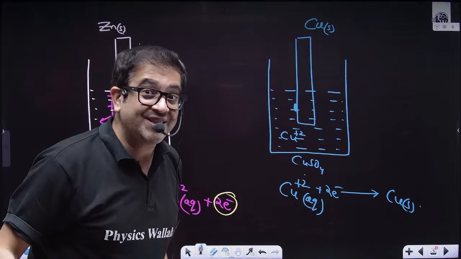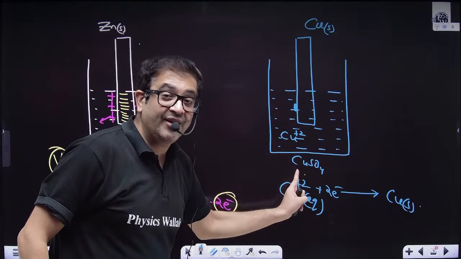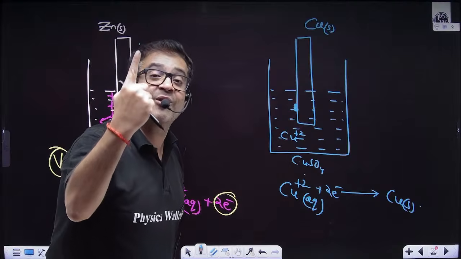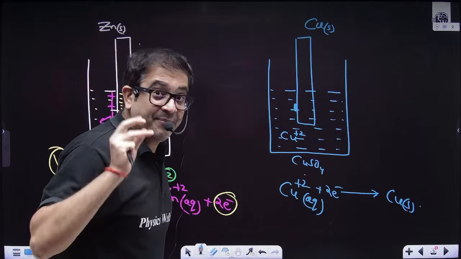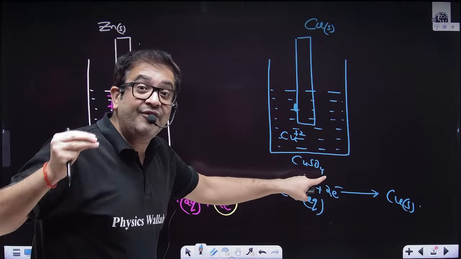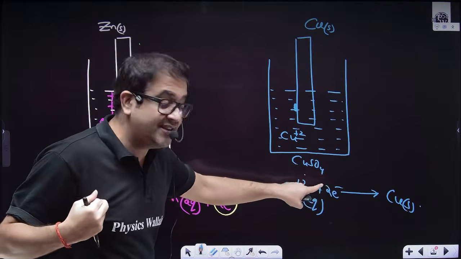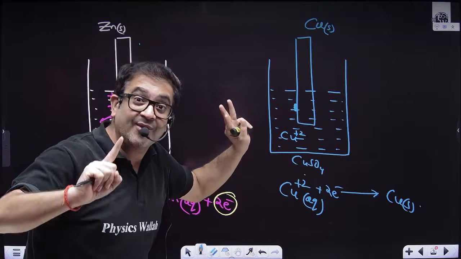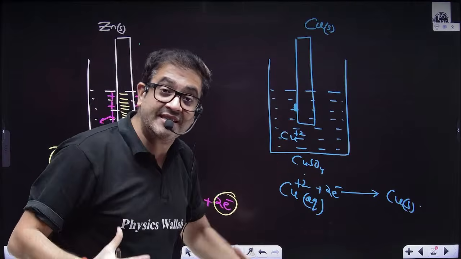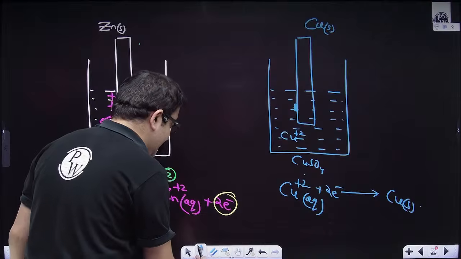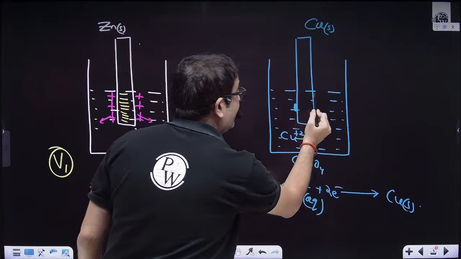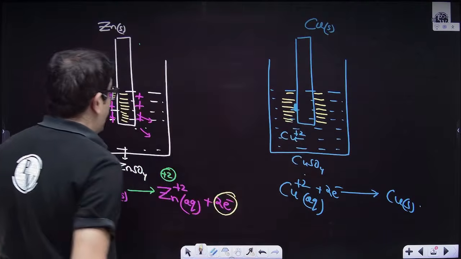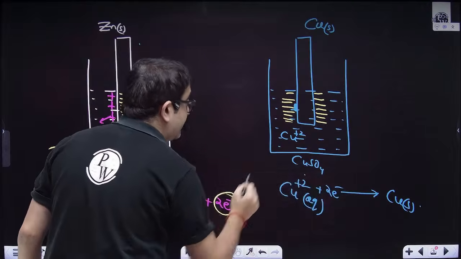This can be one of the tendencies. Now what will happen to the charge separation? Initially you have 100 copper and 100 sulfate ions. Because copper has gone, let's say 1 copper or 2 or 10 copper has gone, then proportionally 10 sulfate ions are now not neutralized. Let's say 100 and 100 were there, and 10 Cu2+ has gone. So now 10 sulfate ions are in excess, whose charge is not neutralized. So what will the outside environment attain? It will attain negative charge. And the inside will attain positive charge.